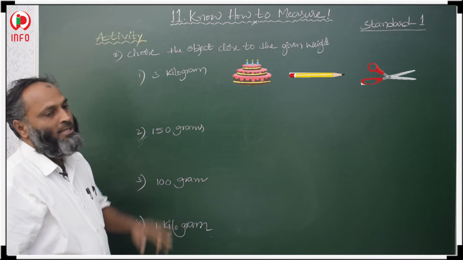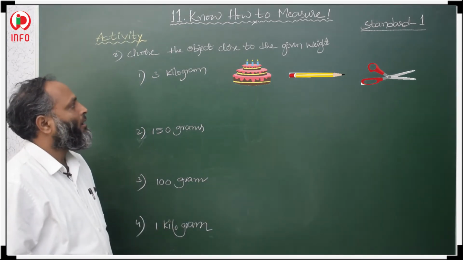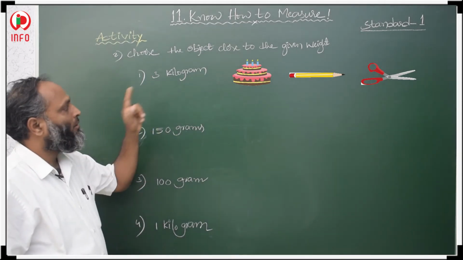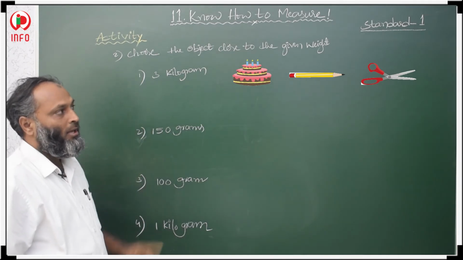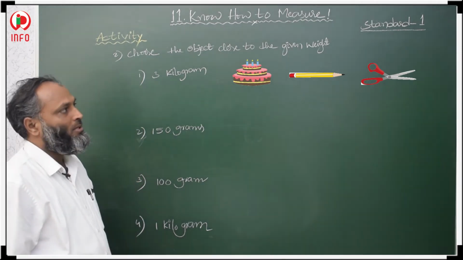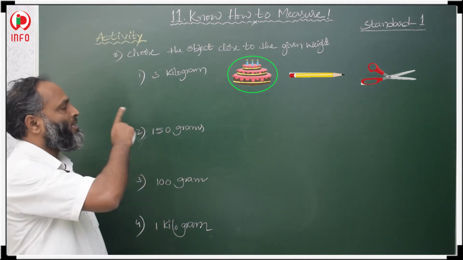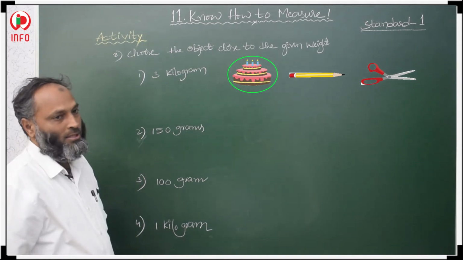The pencil and the scissor are lightweight objects, so they are in grams, but the cake is in kilograms. So circle that cake. This object is nearly equal to 3 kilograms. Circle the cake in the first.